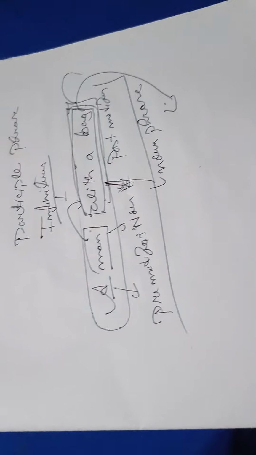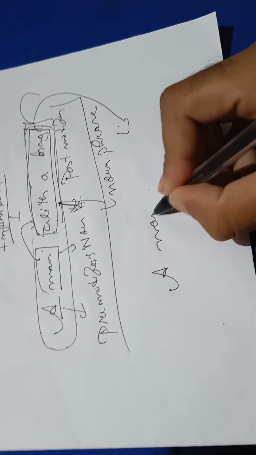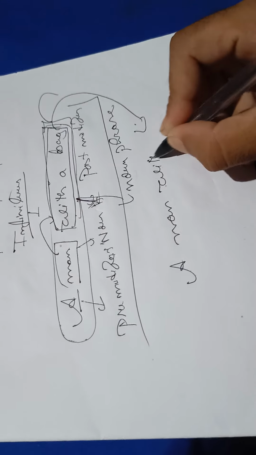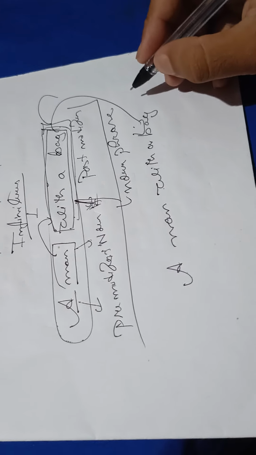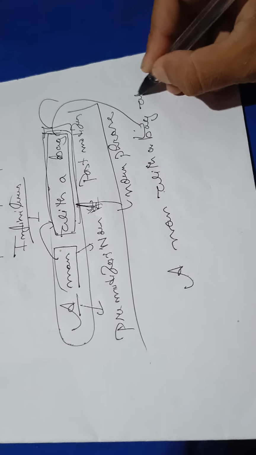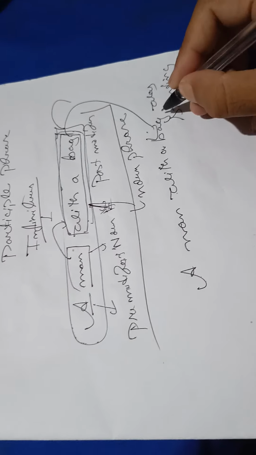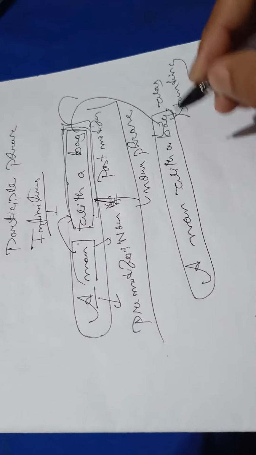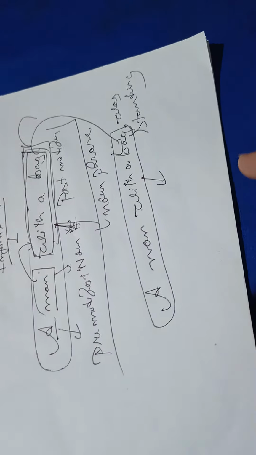Let's just add some extra info there. A man with a bag was standing. Here now, this a man with a bag is what? It is a noun phrase and it is working as what? Subject.